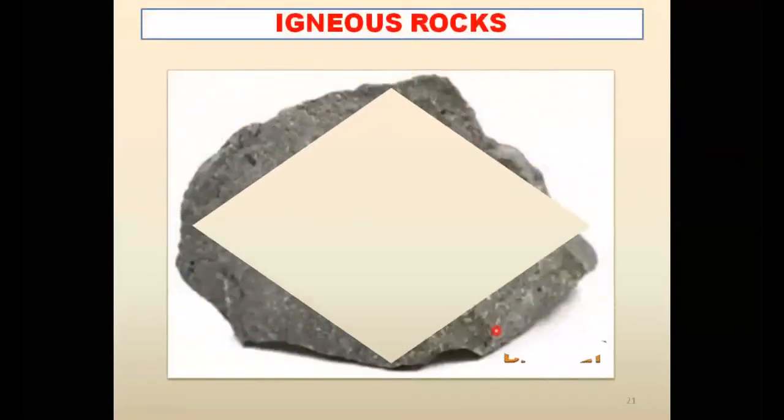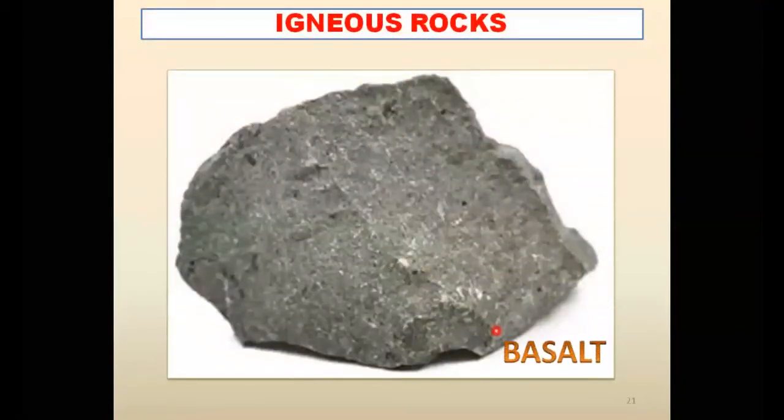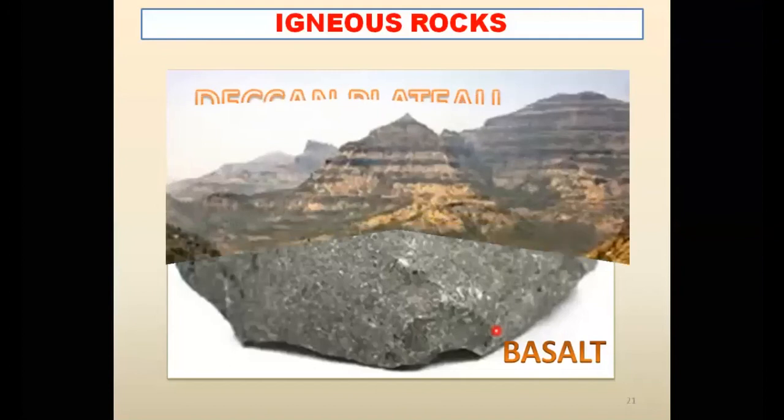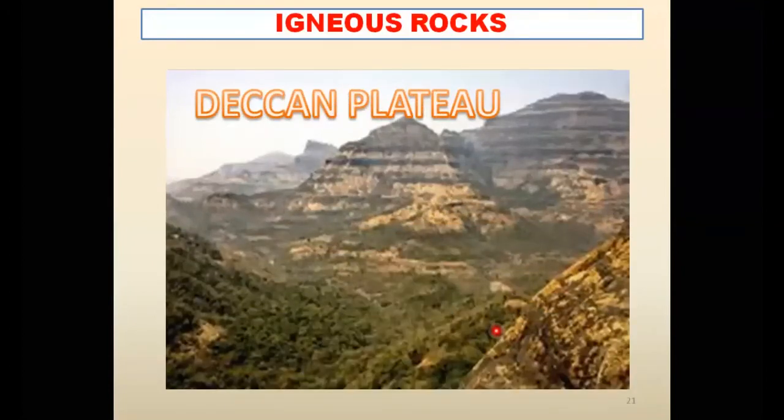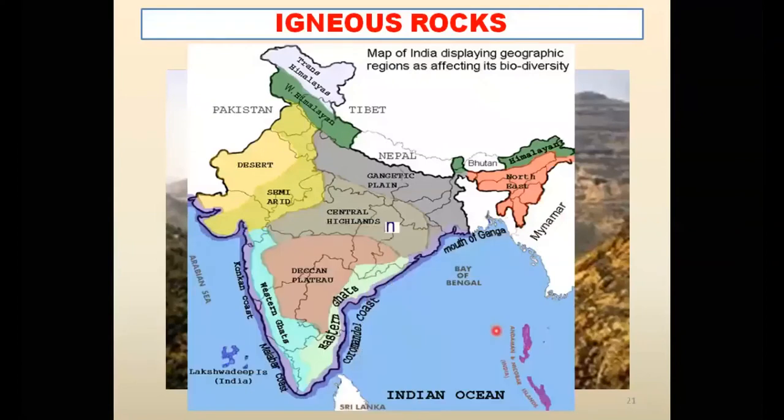And let me come to discuss igneous rock. You can see over here this basalt rock. I have covered it in the slide also. This is one of the extrusive igneous rocks, and you can see over here the Deccan Plateau, which is also in the slide, and that is the map that I showed you, my dear students.